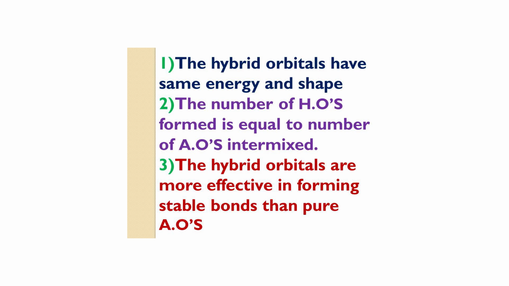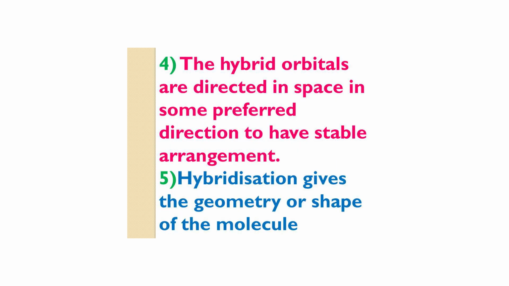Hybrid orbitals are more effective in forming stable bonds than pure atomic orbitals. Hybrid orbitals are directed in space in some preferred direction and have a stable arrangement. Hybridization gives the geometry or the shape of the molecule. These are the salient features of hybridization.